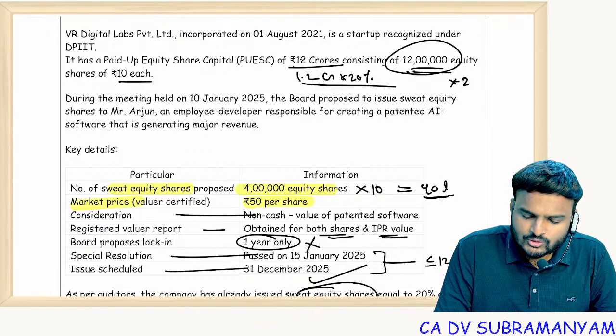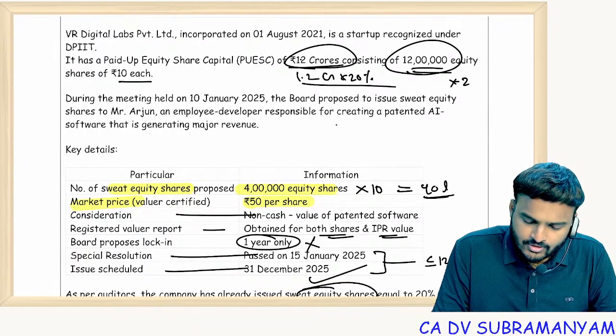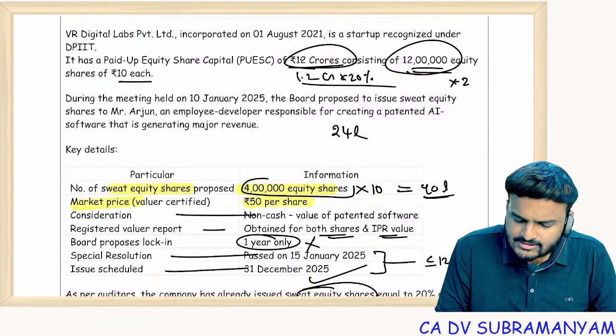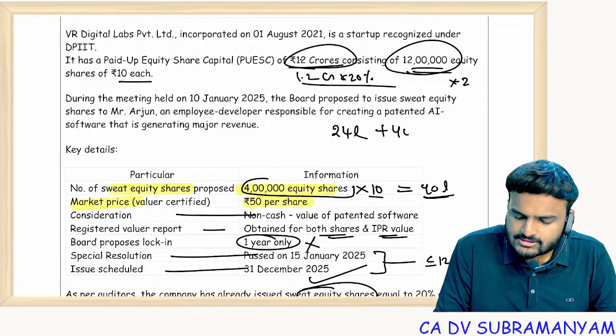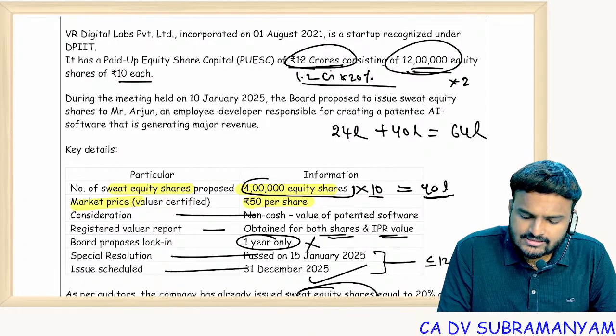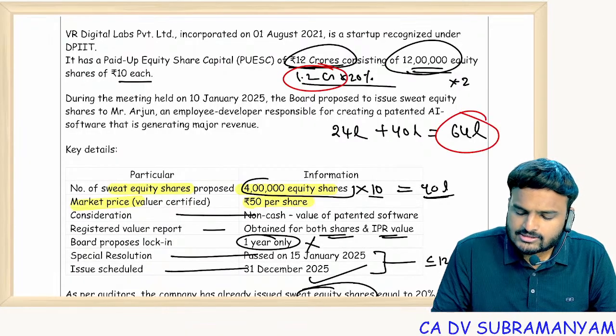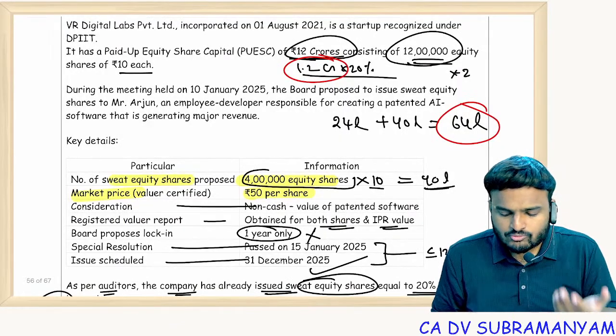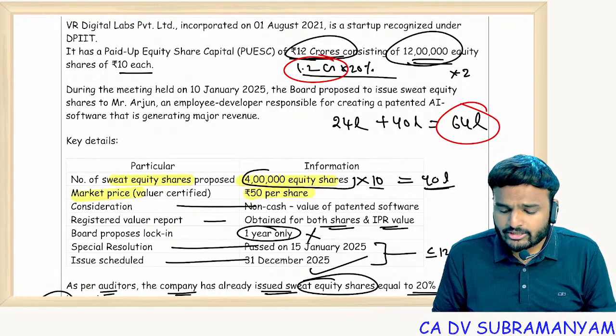So 1.2 crore is the amount. 1.2 crore into 20% means 24 lakhs. And offered sweat equity shares is 4 lakhs into 10, that is 40 lakhs. So total it would be 64 lakhs. What is the existing capital? 1.2 crore. And sweat equity, proposed sweat equity 40 lakhs, existing sweat equity 24, so 64.